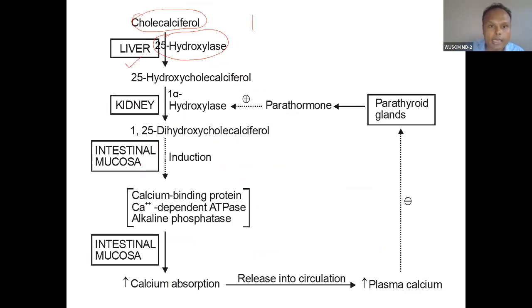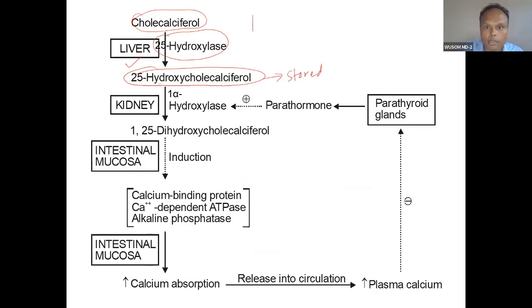Then it goes into kidney, and in kidney this 25 is converted into 1,25. Cholecalciferol is converted by 25-hydroxylase in liver, and this form is also stored in liver.